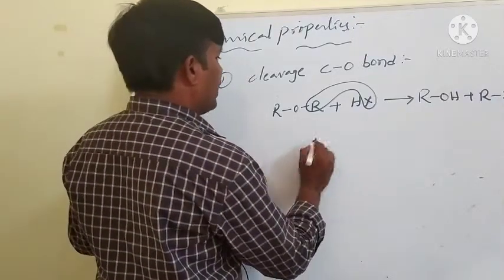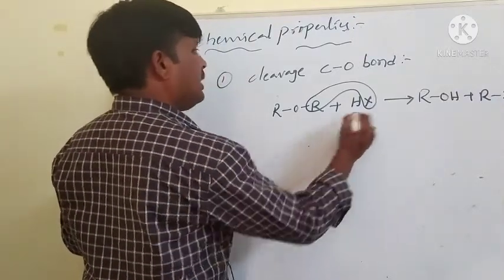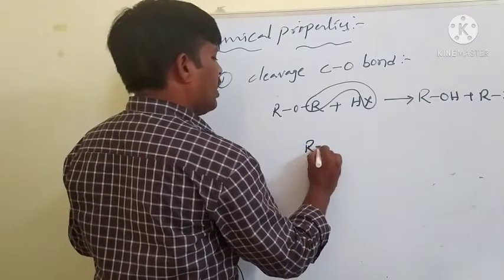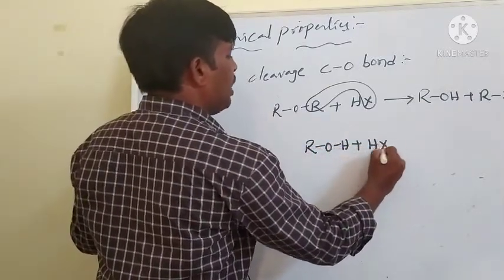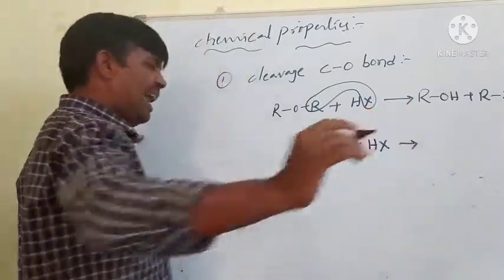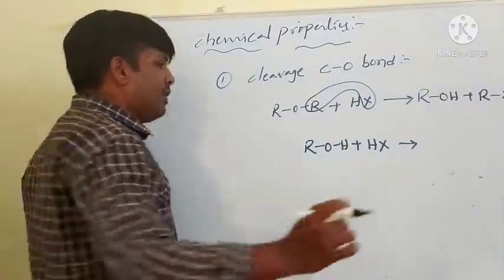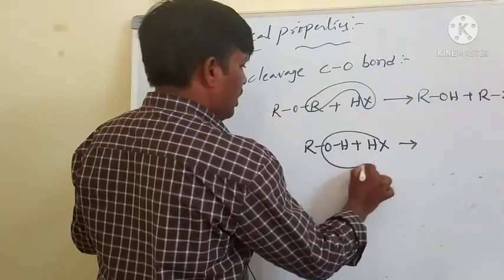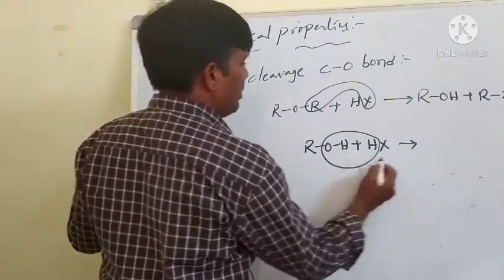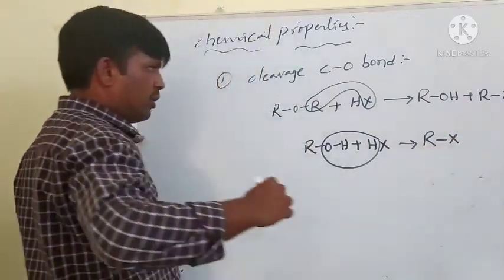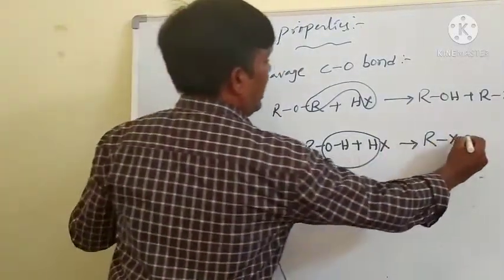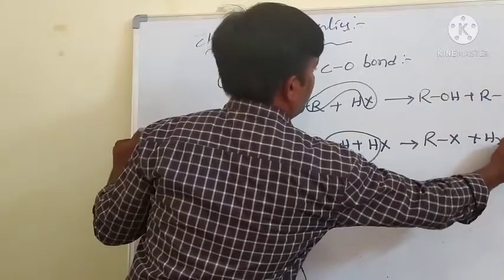Okay, therefore, the alcohol formed again reacts with another molecule of hydrogen halide. Here, removal of a water molecule takes place, with the formation of another molecule of alkyl halide and removal of H2O.